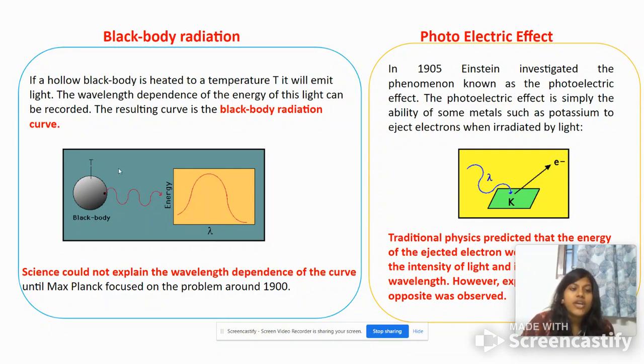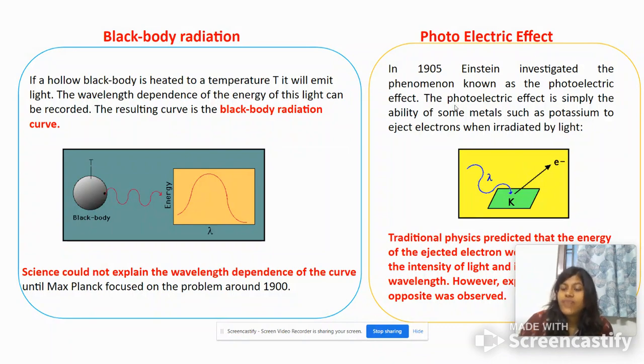Now, what is radiation? When you heat this up and you get the energy spectrum out of it, this is called black body radiation. When this energy spectrum was studied experimentally and plotted against the wavelength of the energy, the experimental curve obtained was not explained by the relevant theories known to the scientists. Then in 1900, Max Planck, who is called the father of quantum mechanics, introduced the concept of quantization that could solve this. We will discuss it in detail.